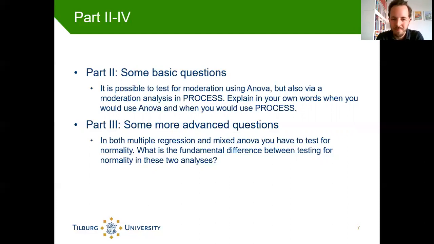What you say then, I hope, is that in multiple regression, you test for the normality of the residuals. So you test for the normality of the errors. Whereas in mixed ANOVA, you test for a different type of normality. Here, for your within-subject variables, you test for the normality of the difference between each 2 levels of your variable, right? And for the between-subject variables in your mixed ANOVA, you'll actually test for the normality of the raw data of every individual condition. So that's quite a difference, right? In multiple regression, it's the normality of the residuals, and in the mixed ANOVA, it's a different type of normality, as I just explained.